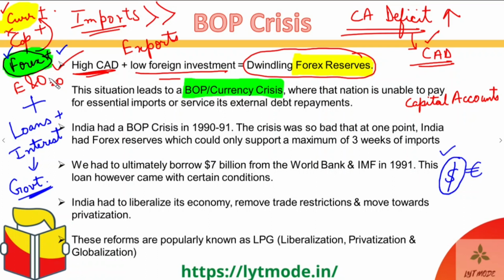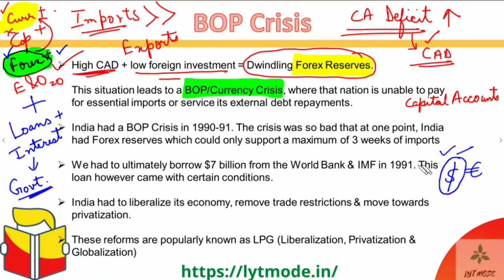But if the forex reserves fall to almost zero, then even though we may have our rupees, we will not have any dollars, right? So how will we pay them back? Now you might say that we'll go into the international market and sell our rupees and then buy dollars, right? That seems like a logical thing.